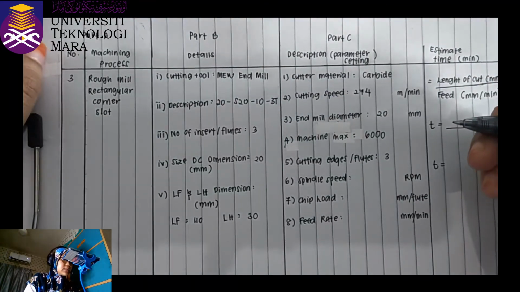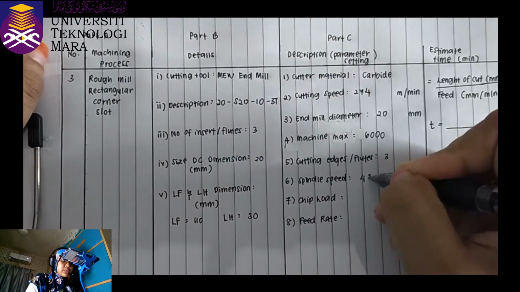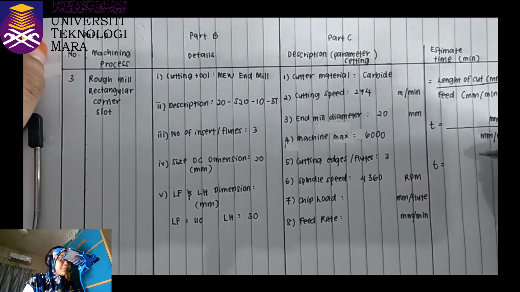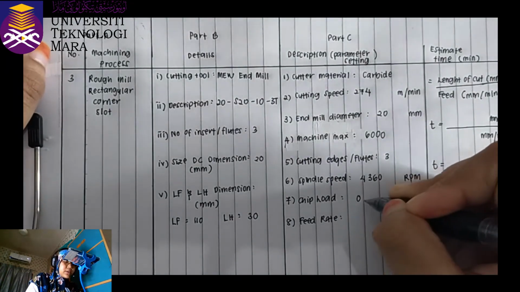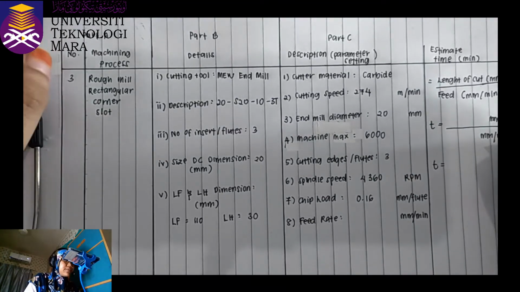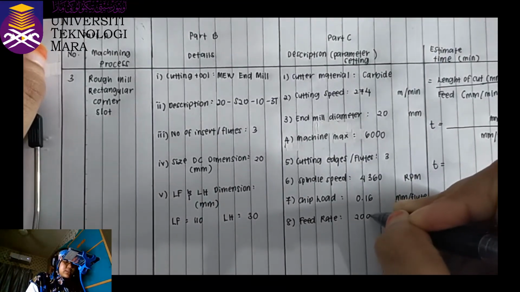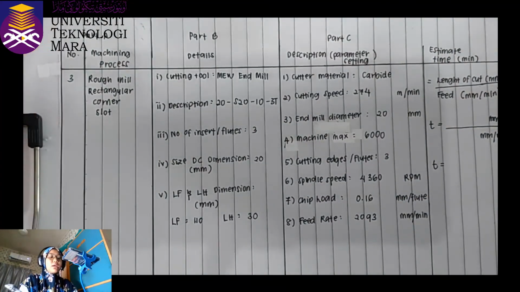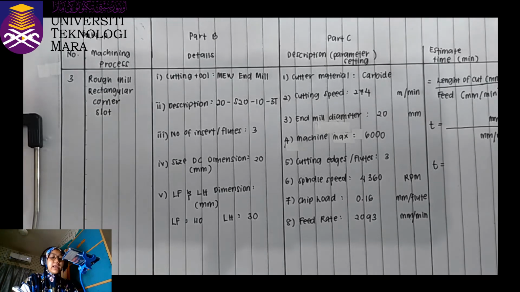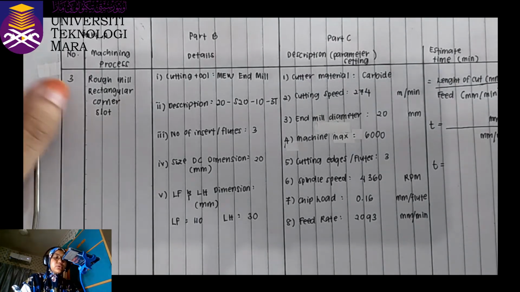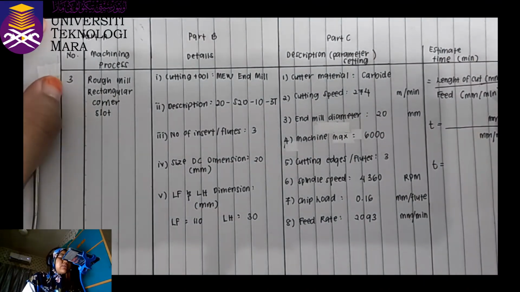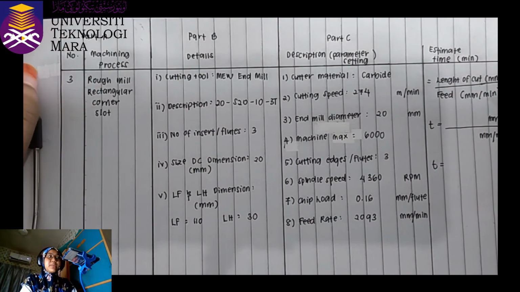Spindle speed is 4360 rpm. The chip load is 0.16 mm per flute, and the feed rate is 2093 mm per minute. Next, for the estimate time, we will use the formula length of cut divided by feed rate. The length of cut we take from the measurement.